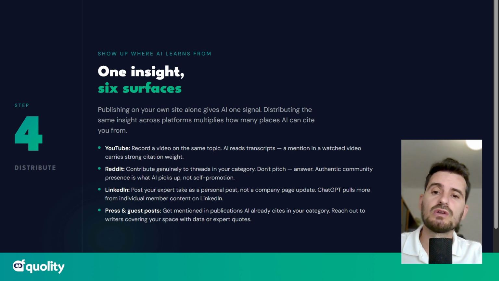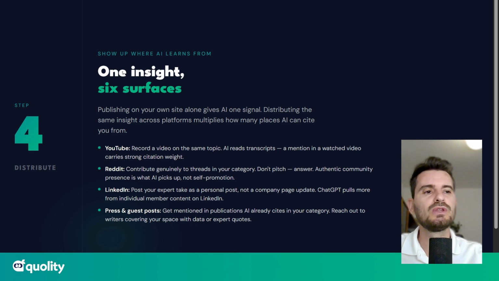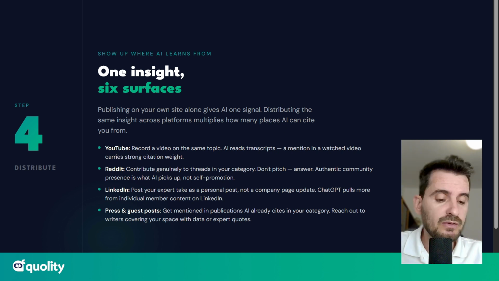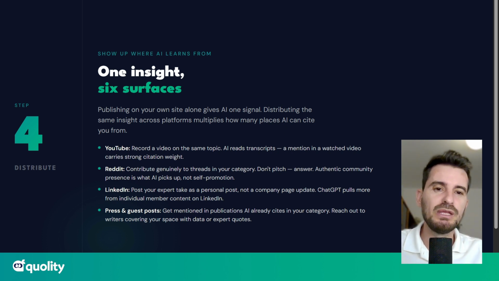And Reddit. So contribute genuinely to threads in your category. Don't pitch, answer. And do that with the intent that you're not just wasting your time on Reddit, or just giving value to users who might not return back to you. But now think also of AI being there, grabbing your answer on Reddit, right?